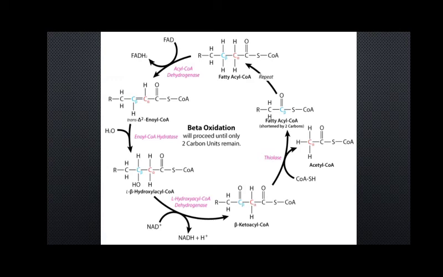This is the method by which the fatty acid is chopped down, mostly in our smooth endoplasmic reticulum, and we end up with a large amount of acetyl CoA. Now acetyl CoA will enter the mitochondria and be a part of the Krebs cycle, ultimately leading to the formation of energy.